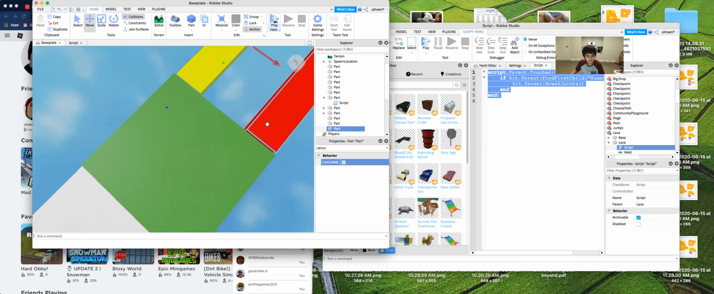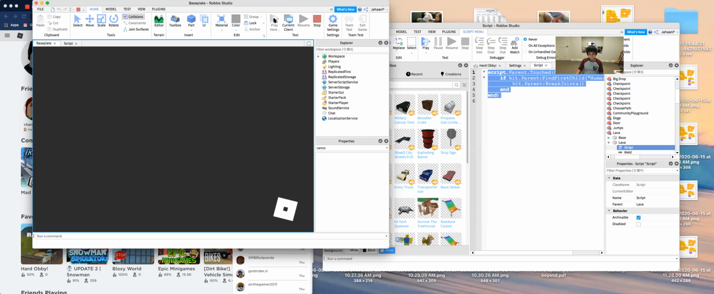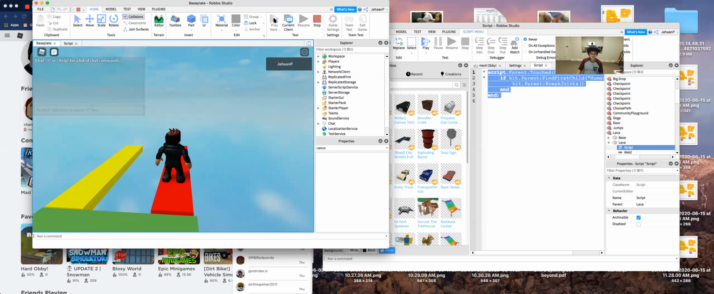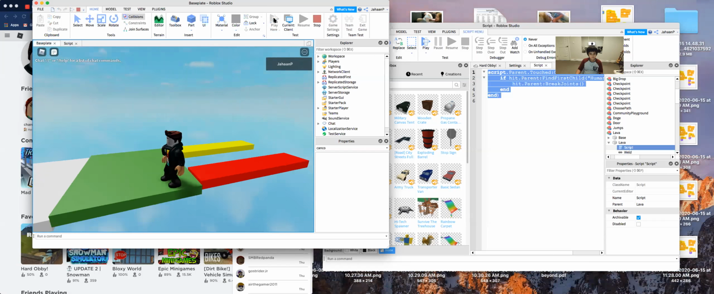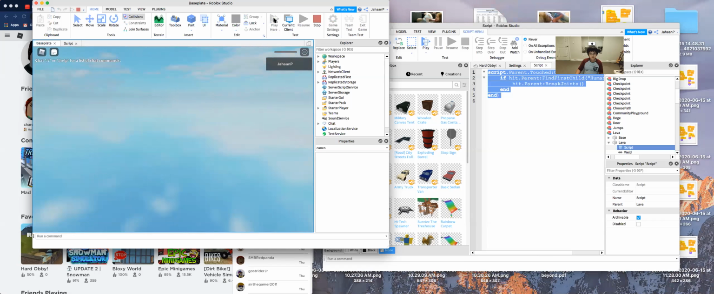Now if we play it here, let me show you quickly. If we walk on here, it's gonna work. If we walk through here, we just fall through. So yep.